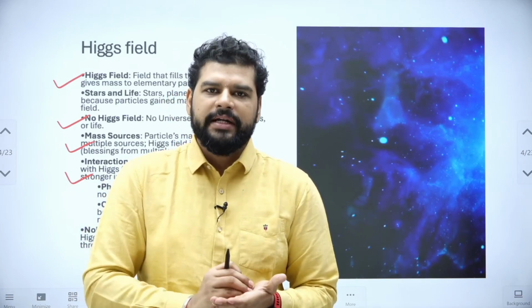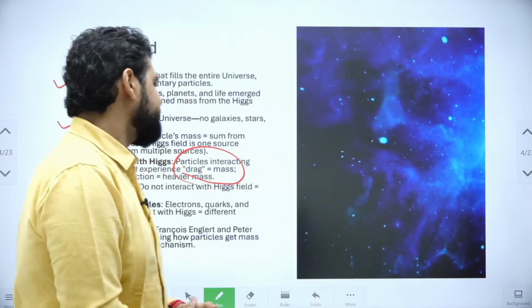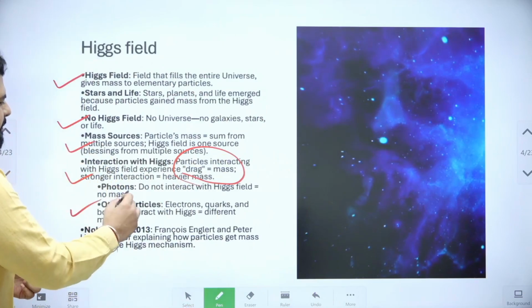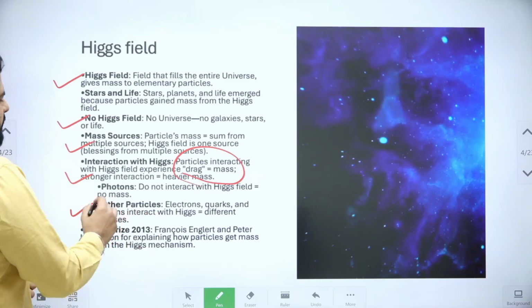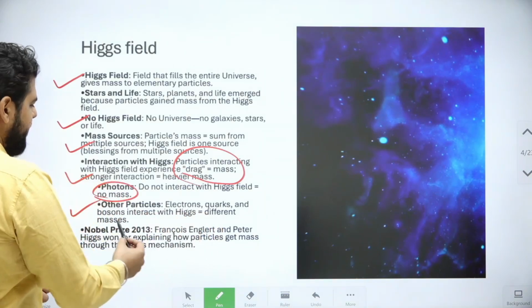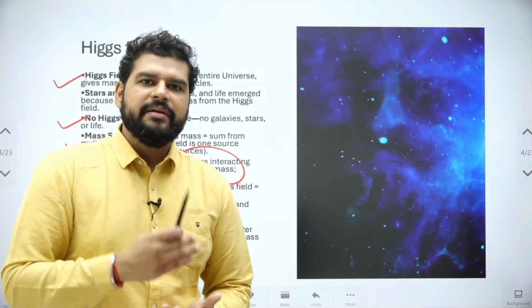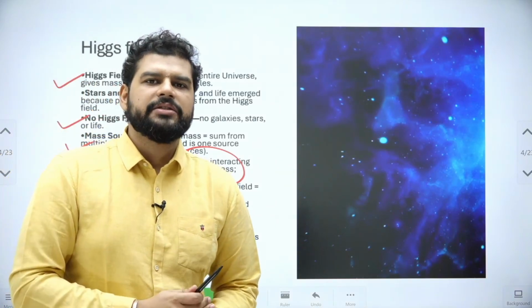So smaller interaction leads to lighter mass, longer interaction leads to higher mass, right? Okay. For example, photons do not interact with the Higgs field, then no mass. Other particles like electron, quarks, and bosons interact with the field, hence they have different masses. And remember this relation: more interaction, more mass.